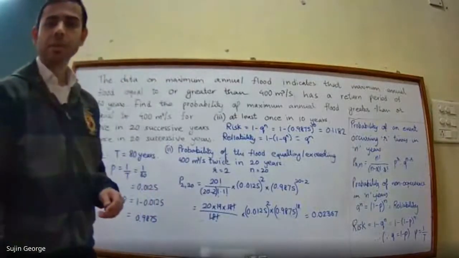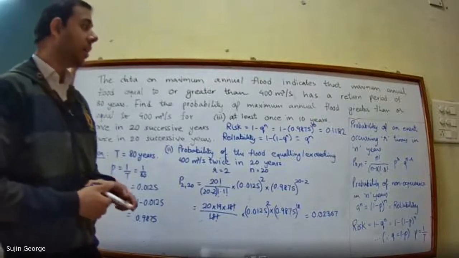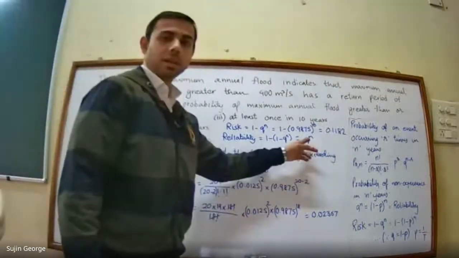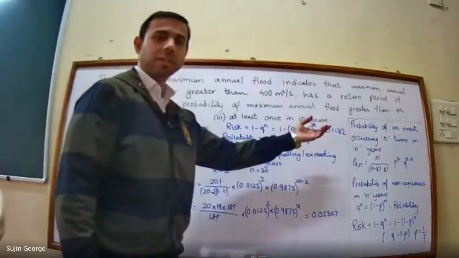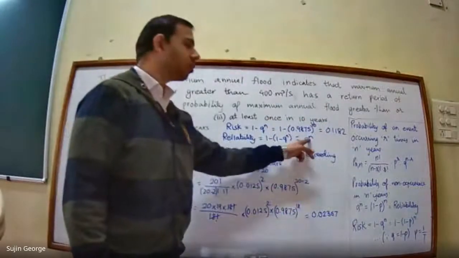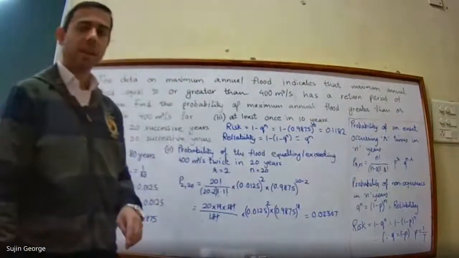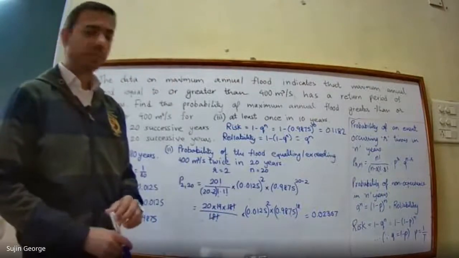Okay. And here n will be the number of years, like in this case it is asking for 10 years. So you have to substitute the value of n as 10.